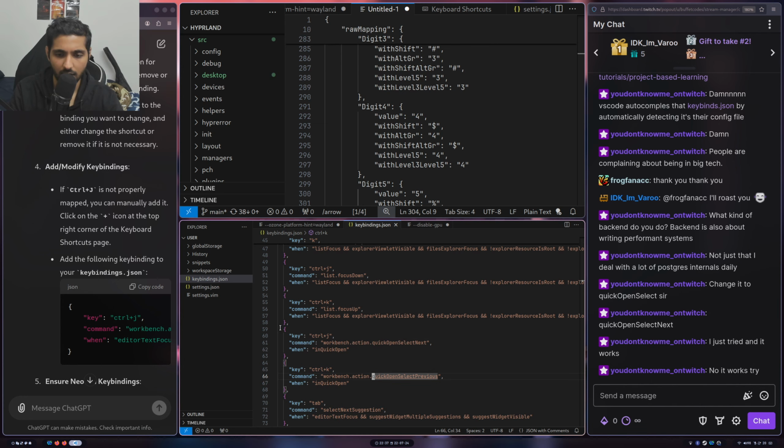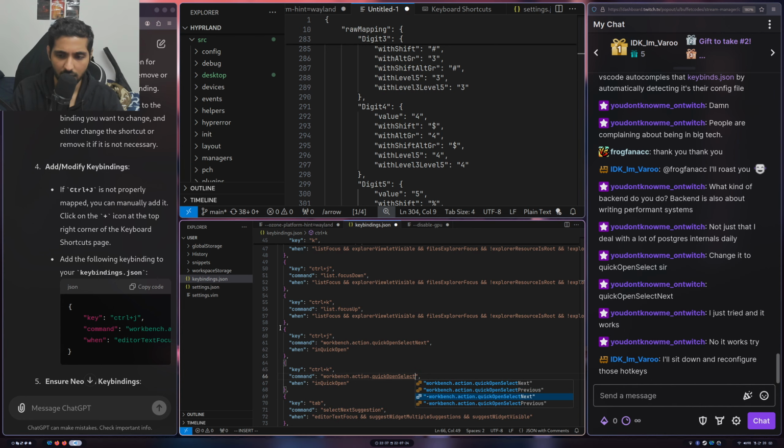Should it be quick open select? It's previous, right? I'll sit down and reconfigure these hotkeys. What's going on here?